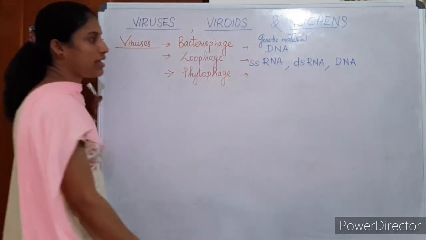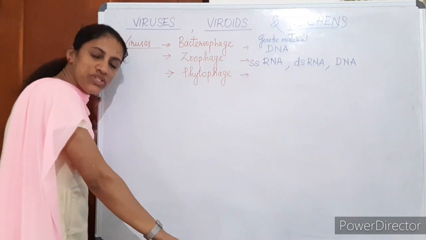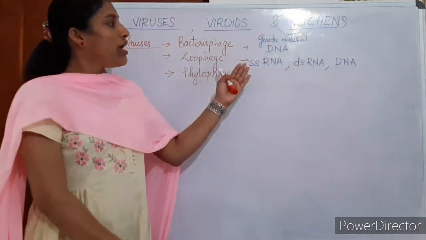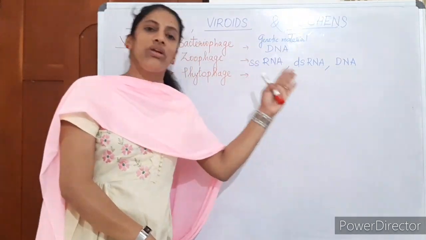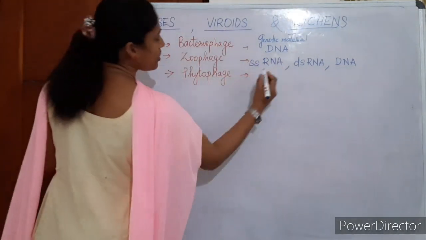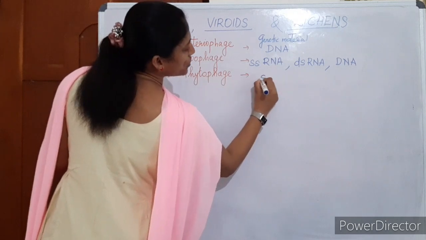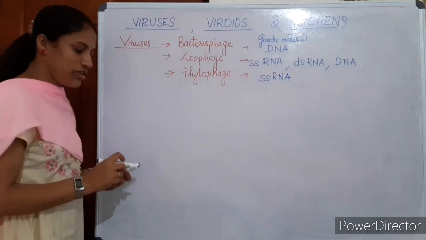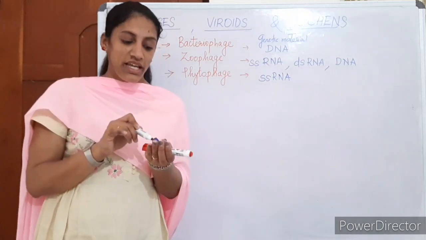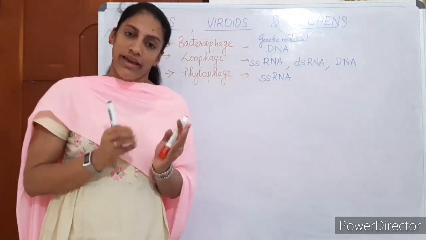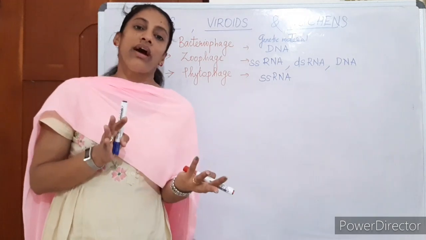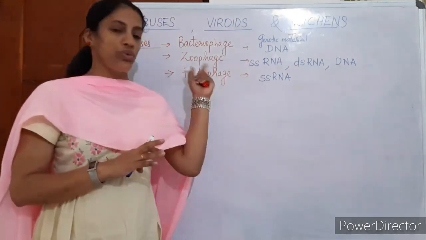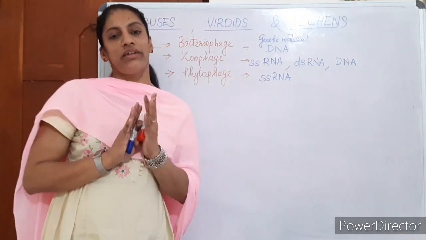All these possibilities are there. A zoophage, a virus which attacks animals, may contain either single-stranded RNA, double-stranded RNA, or DNA as the genetic material, whereas a phytophage usually contains single-stranded RNA as the genetic material. So the genetic material in different types of viruses is different, either RNA or DNA. The RNA can be single-stranded or double-stranded, and DNA can also be present in zoophage, whereas bacteriophages contain only DNA as